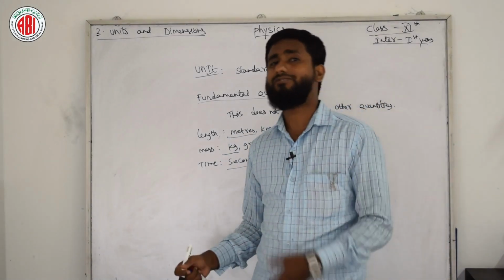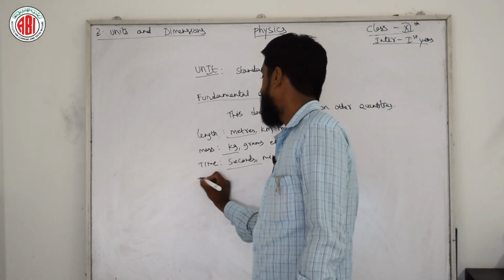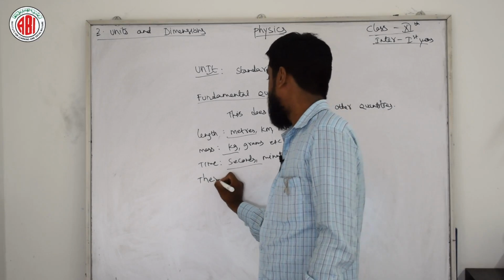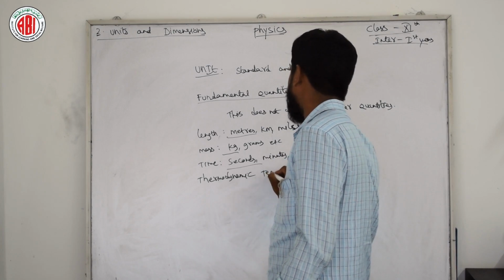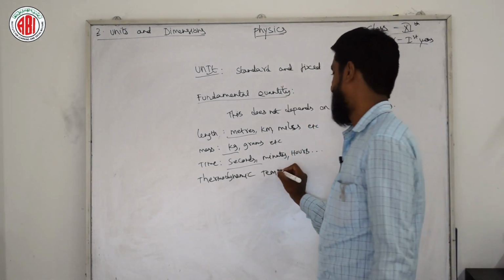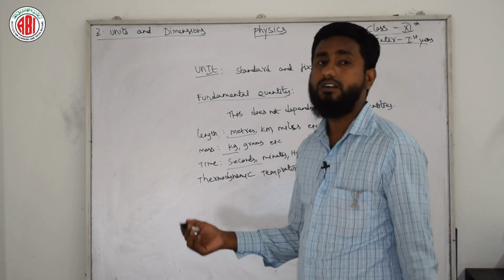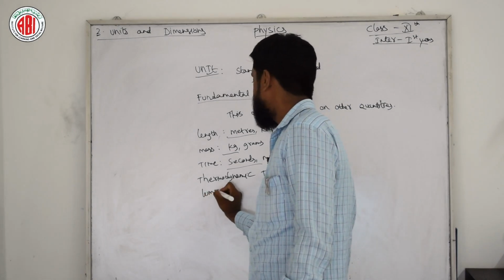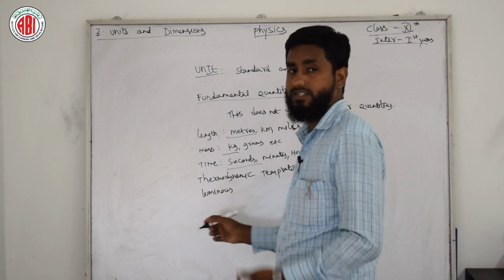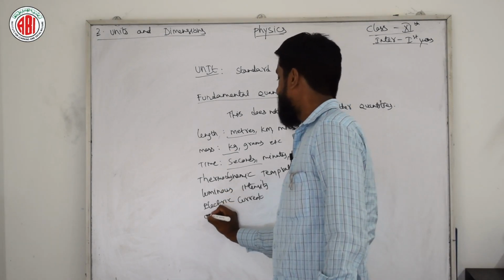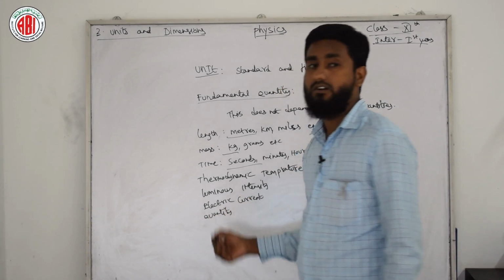Apart from this we have fundamental quantities like electric current. Next, thermodynamic temperature, or directly temperature; do not get confused, both are similar. Next we have luminous intensity, a word you might not have heard in previous classes, which I explained. After electric current we have quantity of matter. This is also a fundamental quantity and does not depend on others.